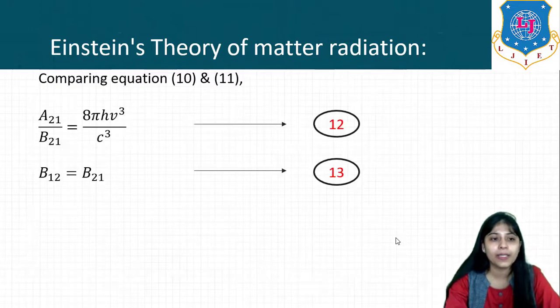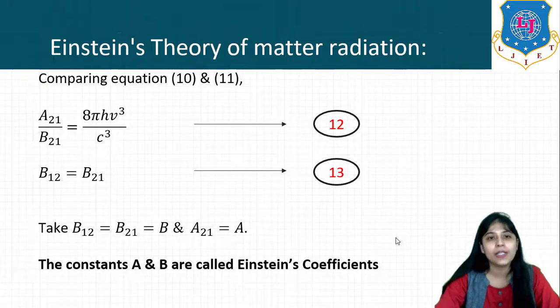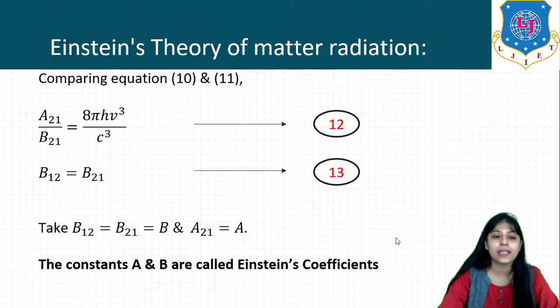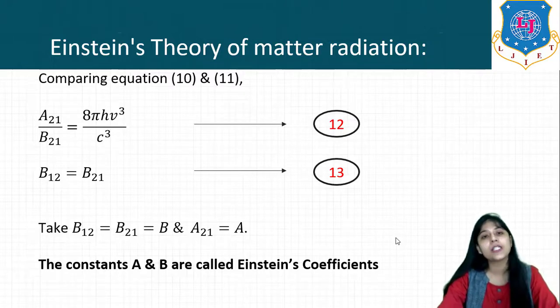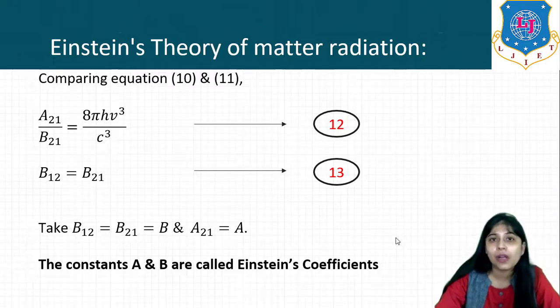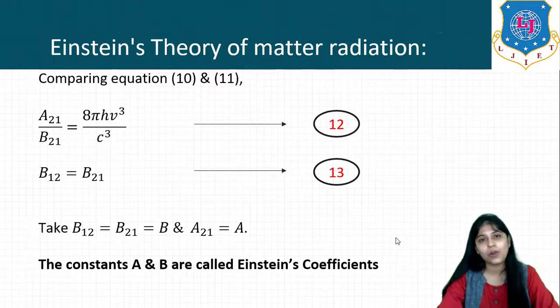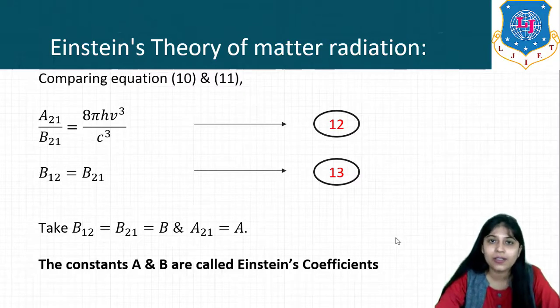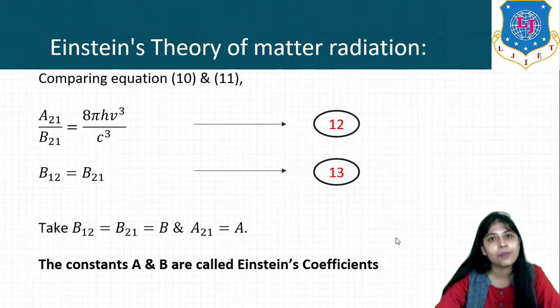Right, so comparing these equations, we can say A21 by B21 is equal to 8 pi h nu cube by c cube, or if we take B12, B21 as B and A21 as A, we can say that A by B is equal to 8 pi h nu cube upon c cube. So this is the derivation of the Einstein coefficients, and A and B are called Einstein coefficients or Einstein constants. So this is all about Einstein theory of matter radiation.